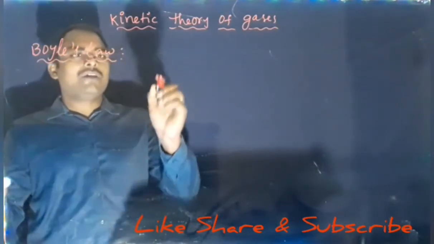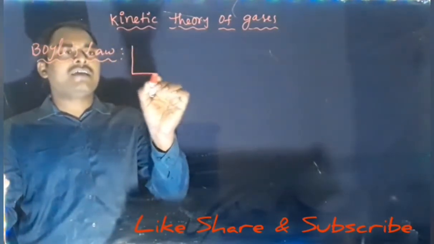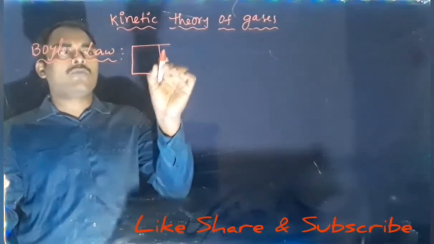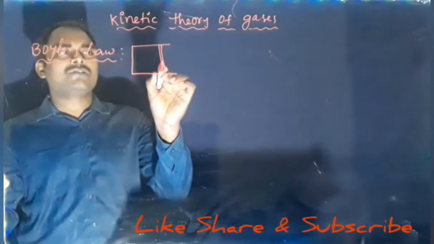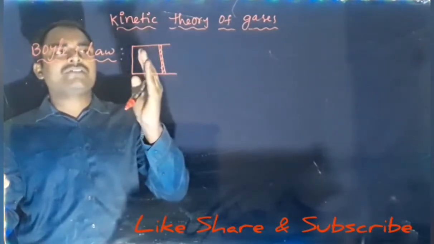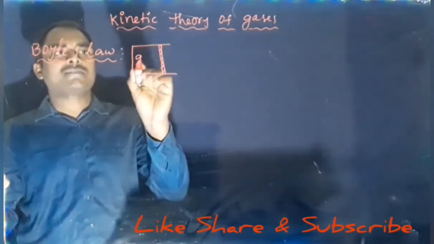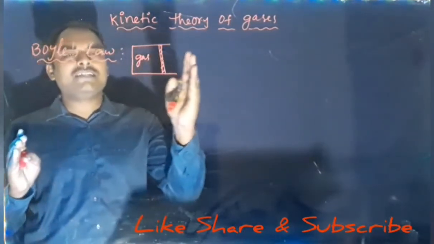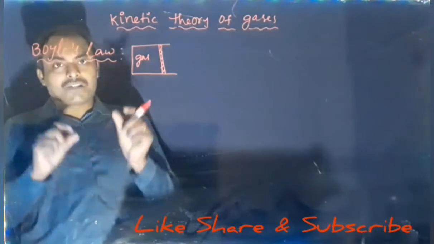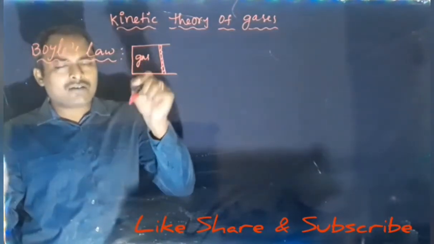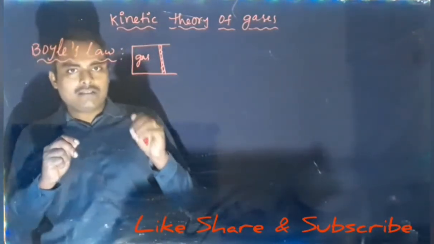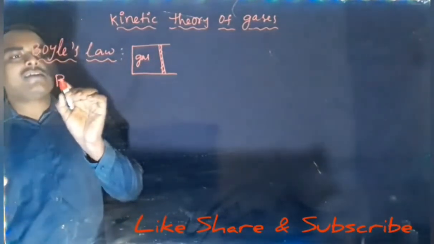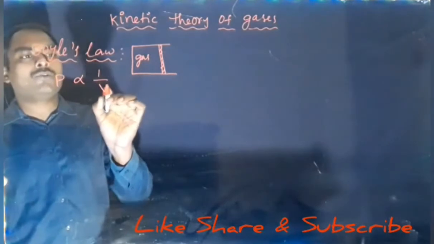For example, if gas is taken in a cylinder, this is the one cylinder, it has a movable piston. So this piston can move inside and outside. Here is the gas. So this is the volume of the gas. It can increase or decrease. But if you can maintain temperature of this gas constant, then at constant temperature, pressure is inversely proportional to its volume.